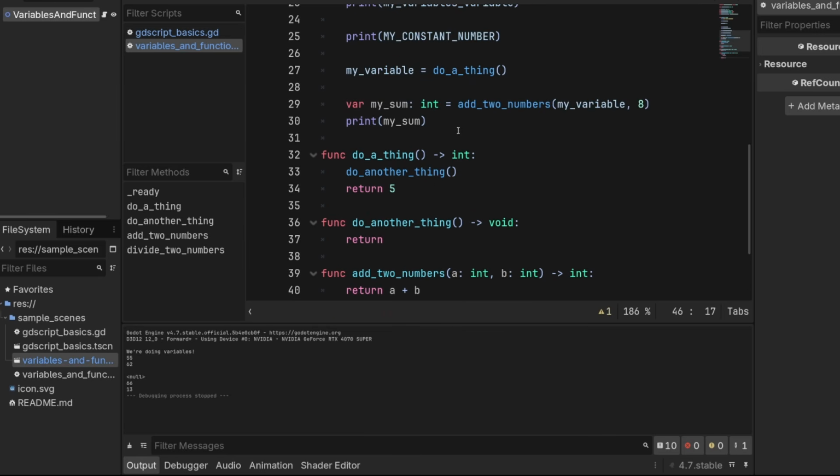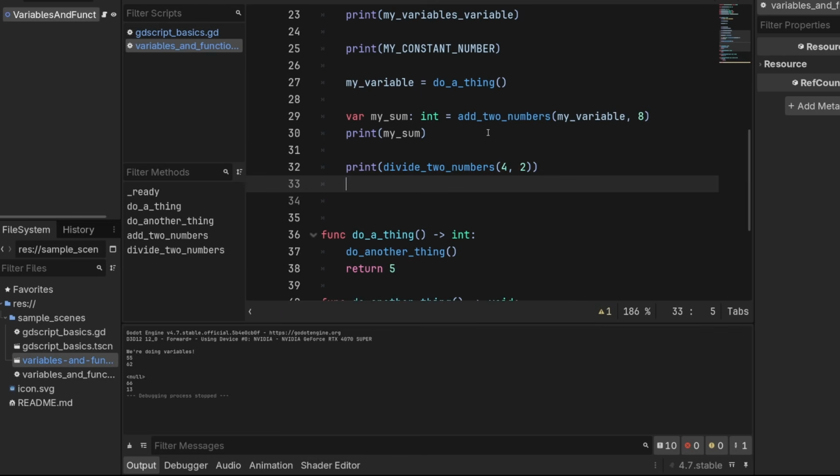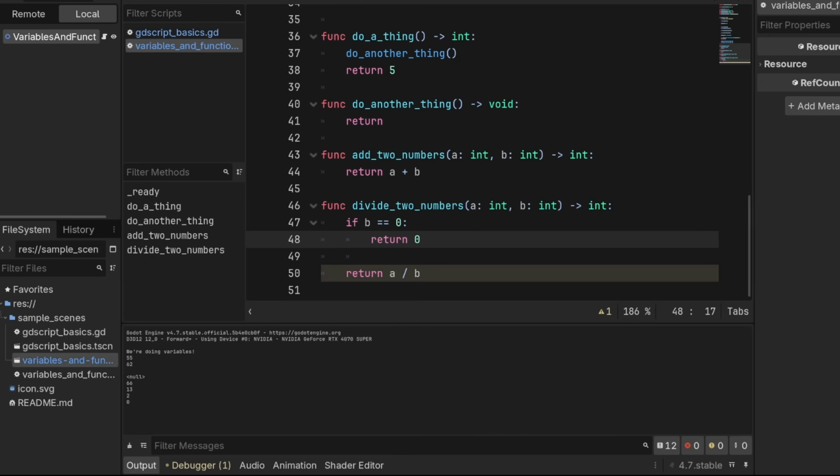So let's try a couple things here. We'll do print divide two numbers. We'll divide 4 by 2. And then let's try to divide by 0, divide two numbers, 4 by 0. And we expect to get what? 2 back from this and 0 back from this. This is not real math, but we're protecting ourselves from a possible crash. So 2 and 0, and that's correct.